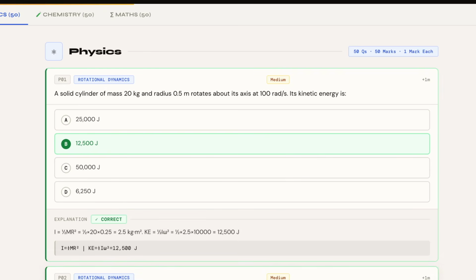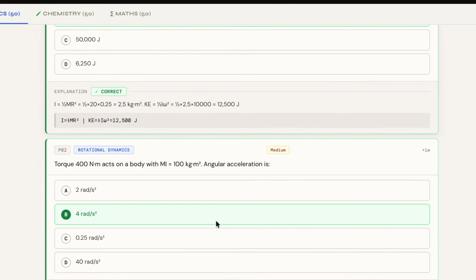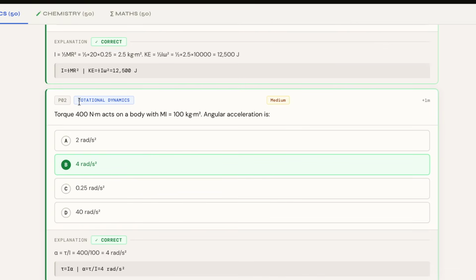As you can see on the screen, first we have a question from rotational dynamics. The answer for the same is 12,500 joule, and the overall difficulty level of the question is medium. In the same way, next we have another question from rotational dynamics.